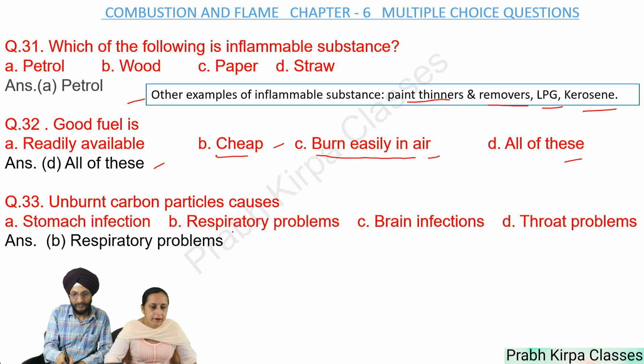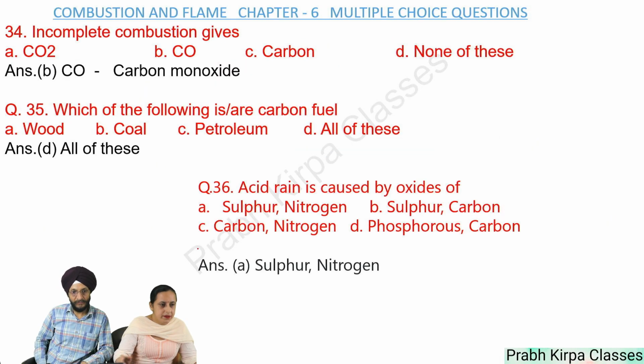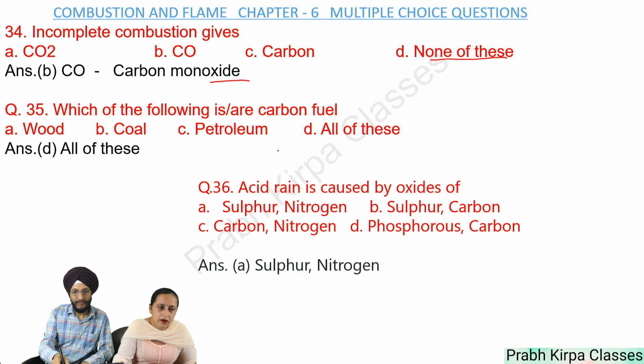A. Stomach infection, B. Respiratory problems, C. Brain infections, D. Throat problems. So answer is respiratory problems. Next, incomplete combustion gives A. CO2, B. CO, C. Carbon, or D. None of these. So answer is carbon monoxide.